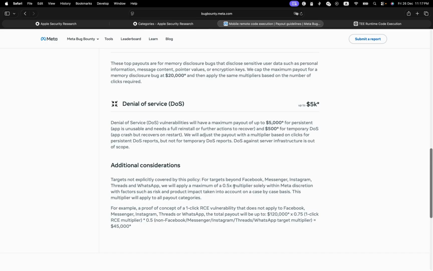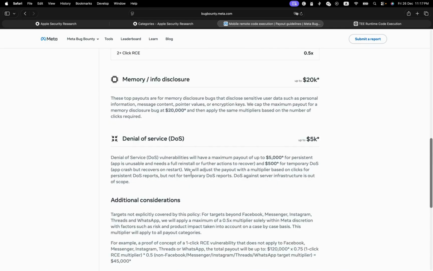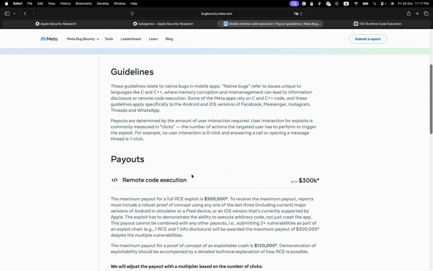Okay. This means if your user has to click 2 times for the DOS to happen on the client side, not on the server side, you don't have to flood the server. That's against the rules here. You are eligible for a 5K maximum payout.